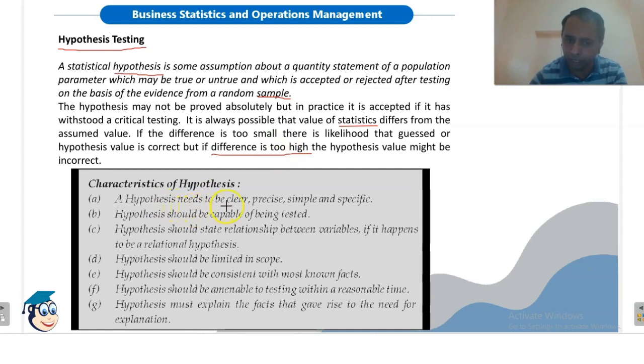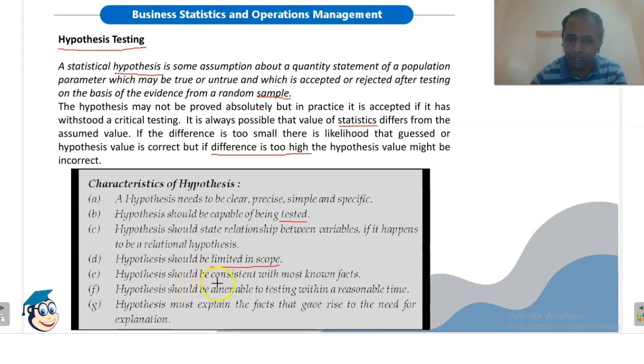There are certain characteristics of a hypothesis. A hypothesis needs to be clear, precise and simple and specific. Hypothesis should be capable of being tested because we have to check the validity of the hypothesis, whether it is true or not. There are various types of tests that we will discuss in the later part of this video. Hypothesis should state relationship between variables if it happens to be a relational hypothesis. Whatever variables we are considering, there must be a relationship stated in the hypothesis between the variables. Hypothesis should be limited in scope. It should not be too wide.